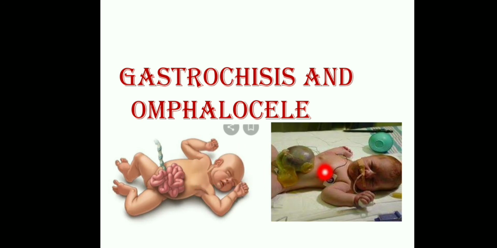Okay, look at this picture. This is an omphalocele. Here also there is protrusion of the internal organs through an opening of the abdominal wall. It is more than 4 centimeters. Okay, this one is less than 4 centimeters, and here it is more than 4 centimeters. Here it is called omphalocele. Okay, all of you clear? Total two conditions are there, gastroschisis and omphalocele.